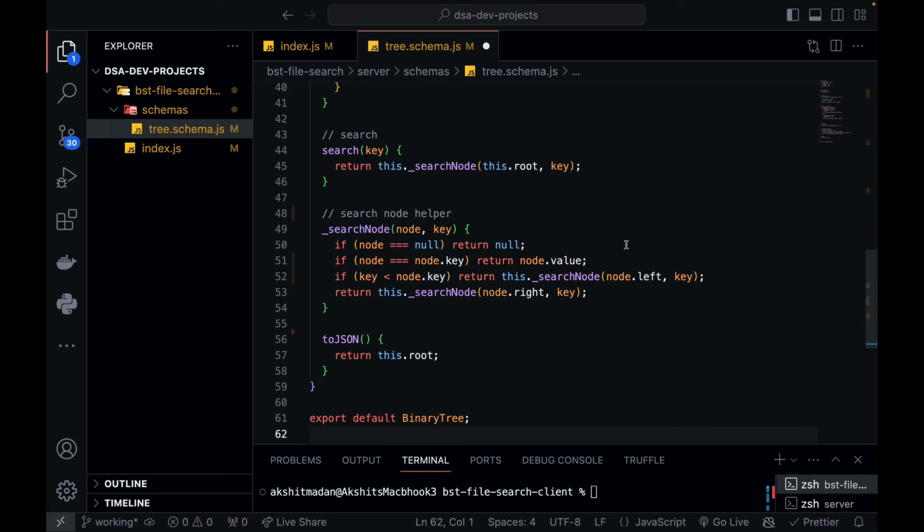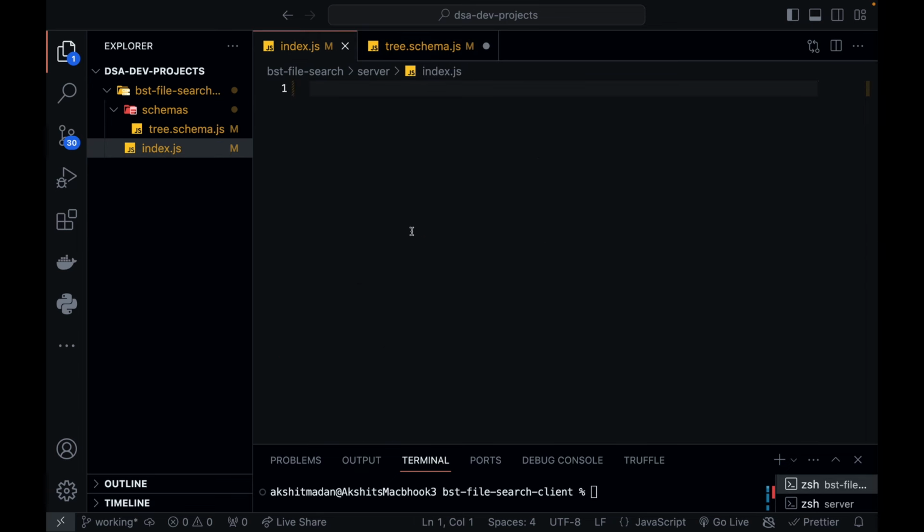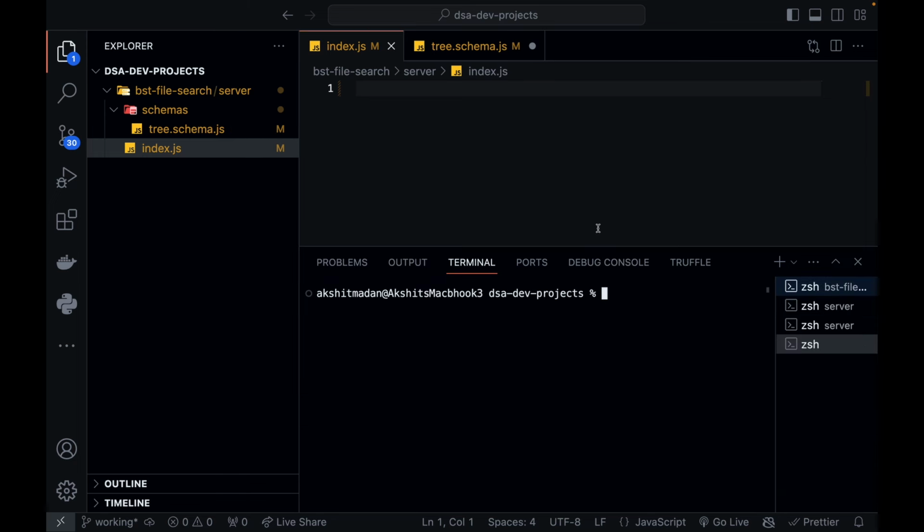Okay, now let's start creating the index.js file where our server implementation will be. First of all, I'm in my DSA dev projects folder. So let's go inside the BST file search: cd bst file search, and now go inside your server folder: cd server, and install certain packages.